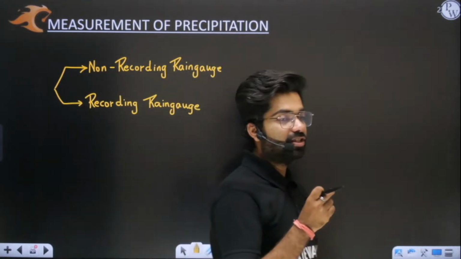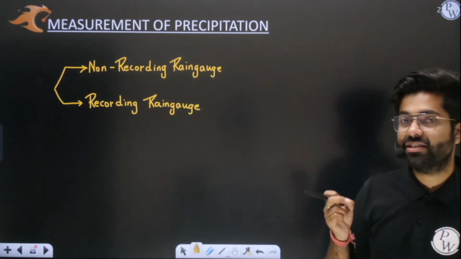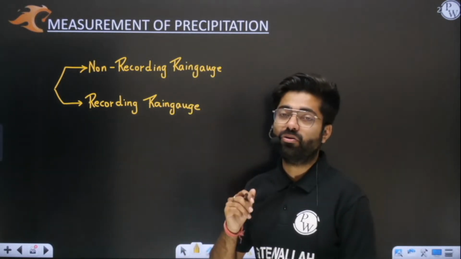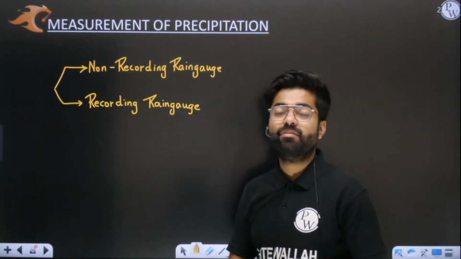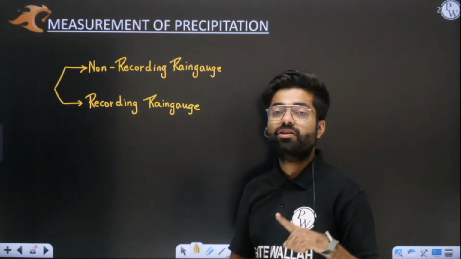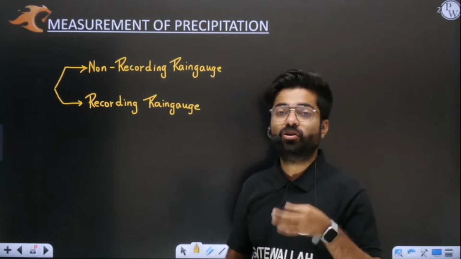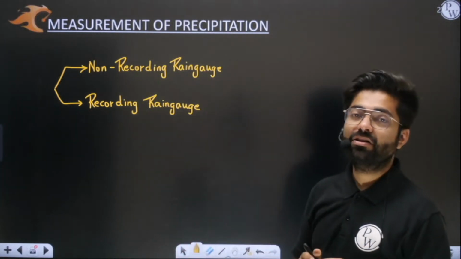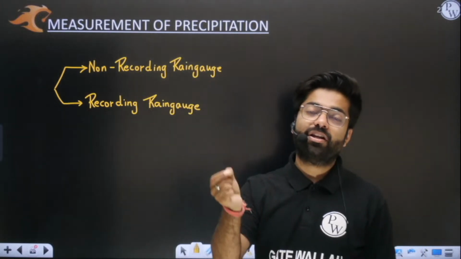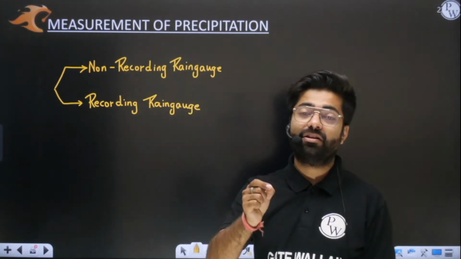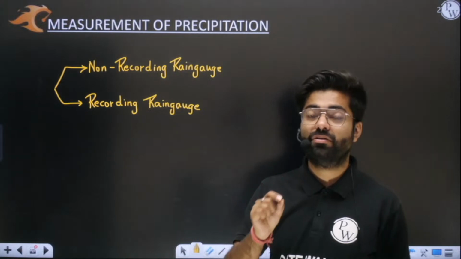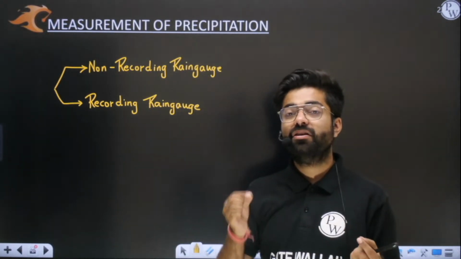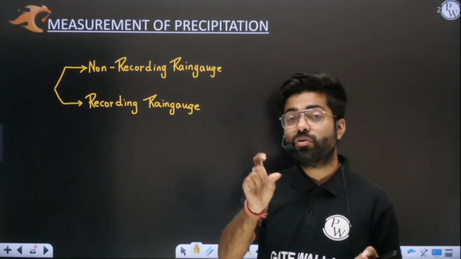Okay, with respect to time, rainfall data is available to you, then I will say that that kind of rain gauge is recording type, because you will exactly come to know that rainfall is happening at 11 p.m., 12 a.m., like that. Okay, exactly at 1 p.m., 2 p.m., like that. So at what time rainfall has happened and how much rainfall has happened, that data, if it is available to you, like simply you need to understand, we have a graph, and in that graph rainfall distribution with respect to time is there.